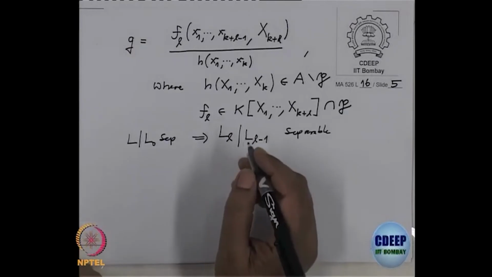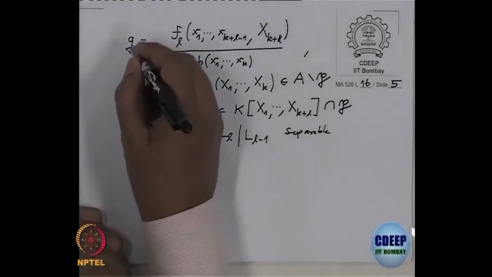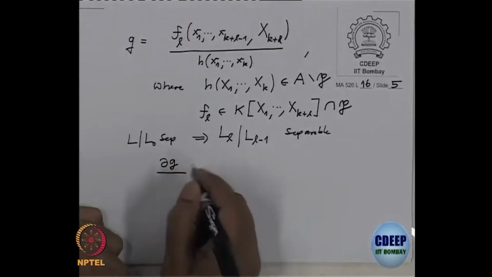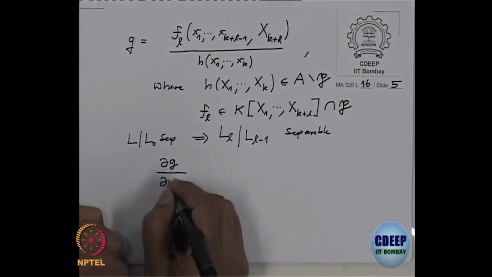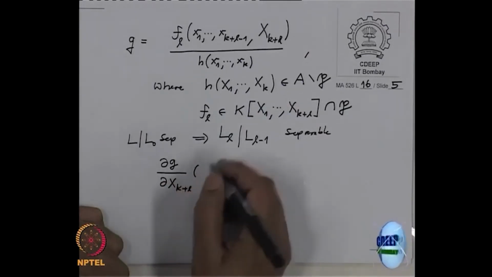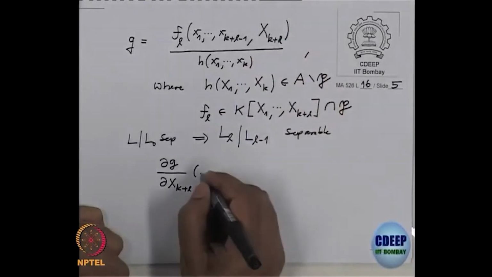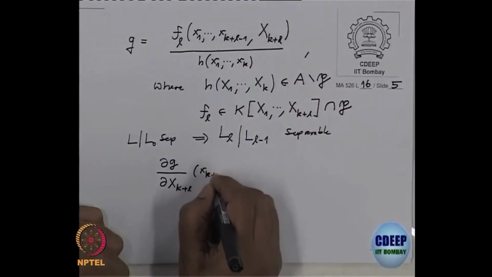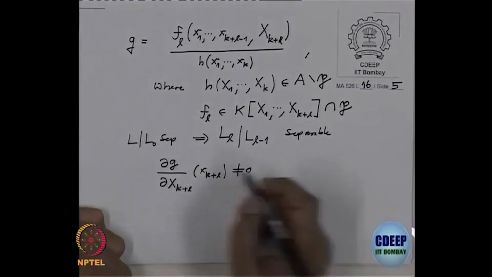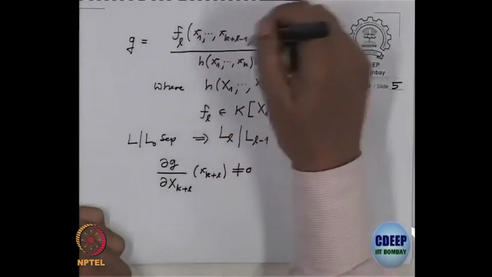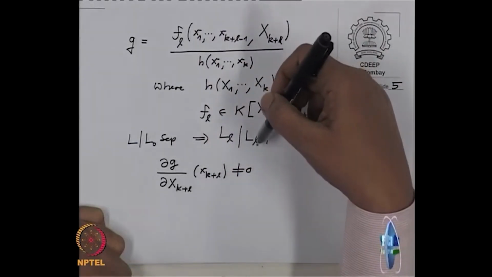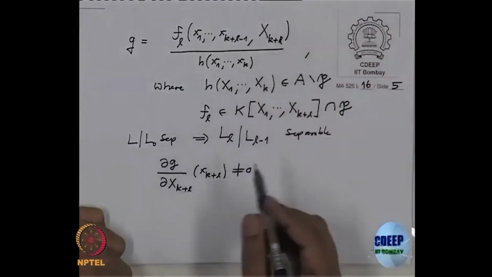So, if I take the differentiation of g, dg with respect to x_{k+l}, and evaluate at where it is 0, that is x_{k+l}, this is not 0, because g is the irreducible polynomial of x_{k+l} over this field L_{l-1}.